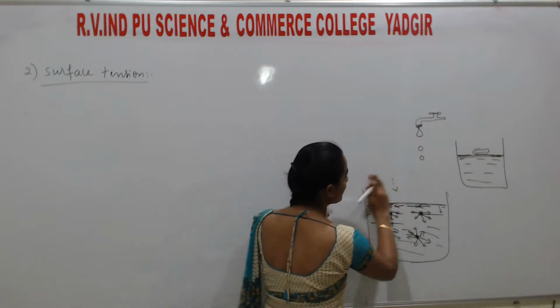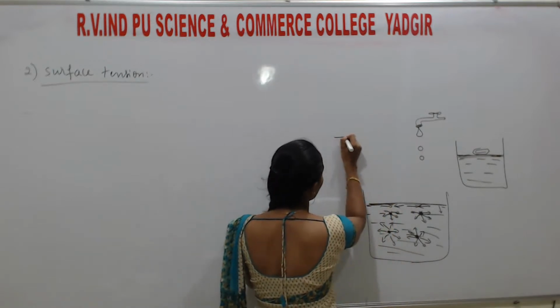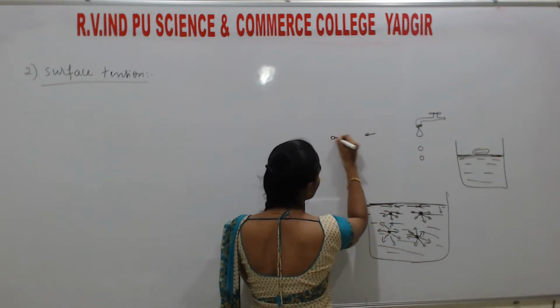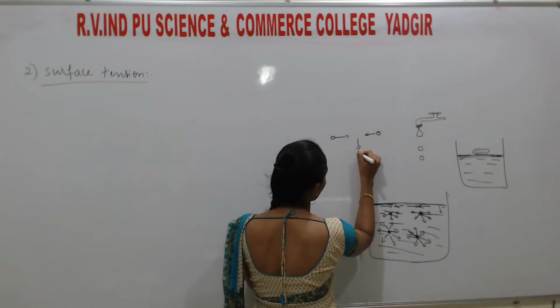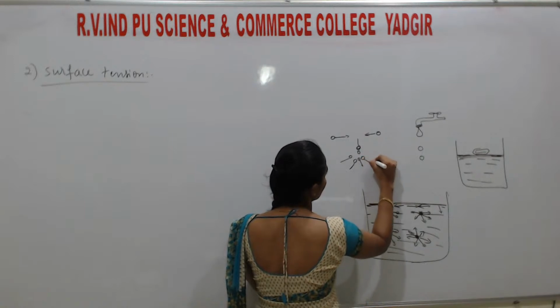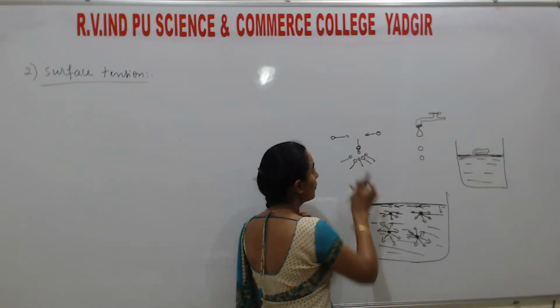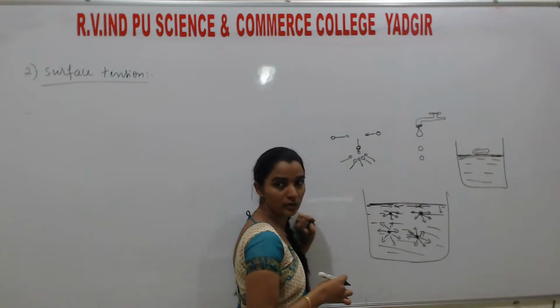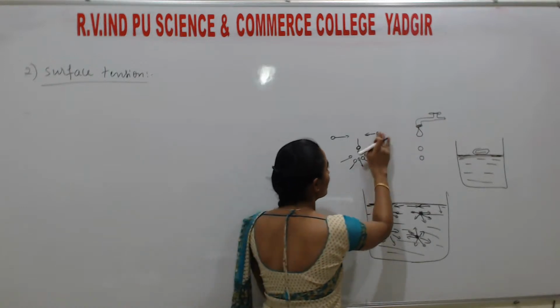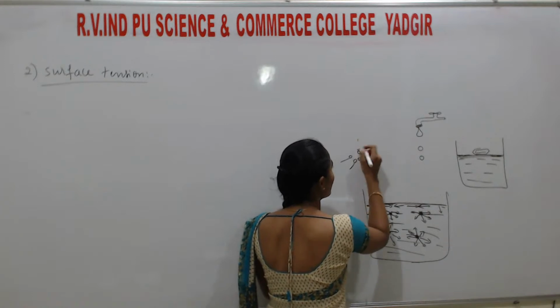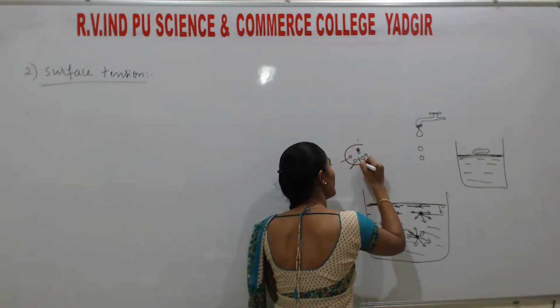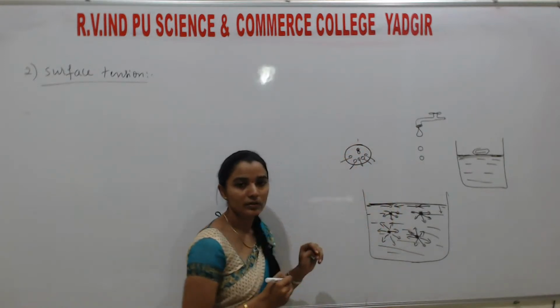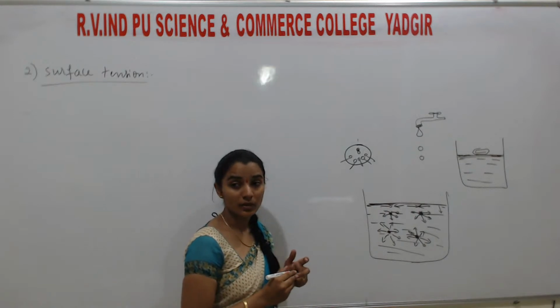Okay, so students, assume, I'll write it separately here. Here the molecules of water are there, assume like this, and so many molecules are there. When they come closer to each other, they experience a net downward force. So then what happens? They move downward, and of course, they form a spherical structure. That's why they become a sphere.